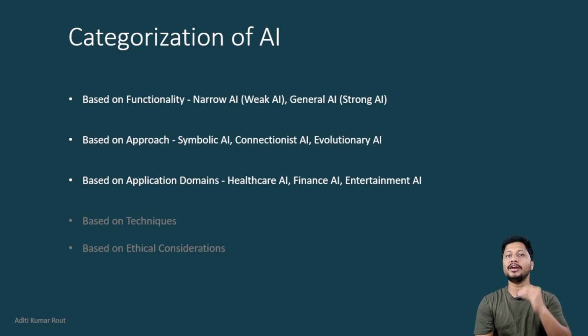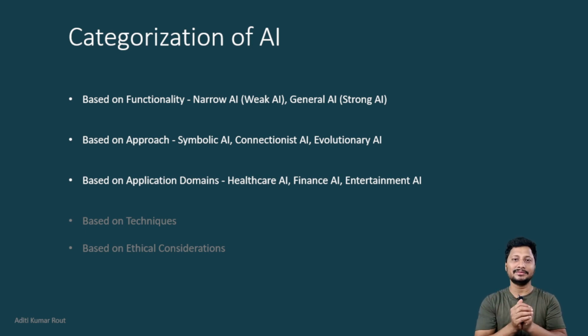The second category is based on approach. There are 3 major types, which I highlighted here because they are related to generative AI: symbolic AI, connectionist AI, and evolutionary AI. Symbolic AI is rule based, knowledge based, like a knowledge graph.